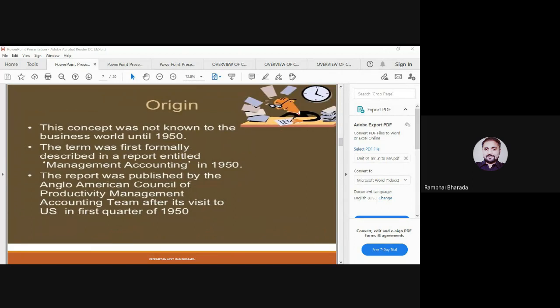Maybe the question asks in which year the concept of management accounting came into the picture in the world, and that is 1950. And the first report entitled management accounting in 1950 was published by the Anglo-American Council of Productivity Management Accounting Team.